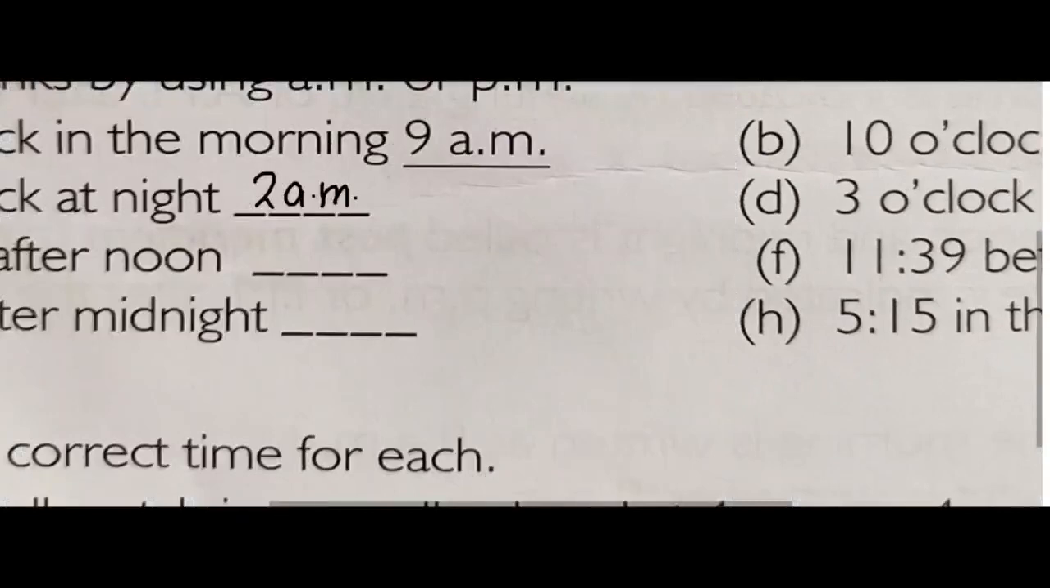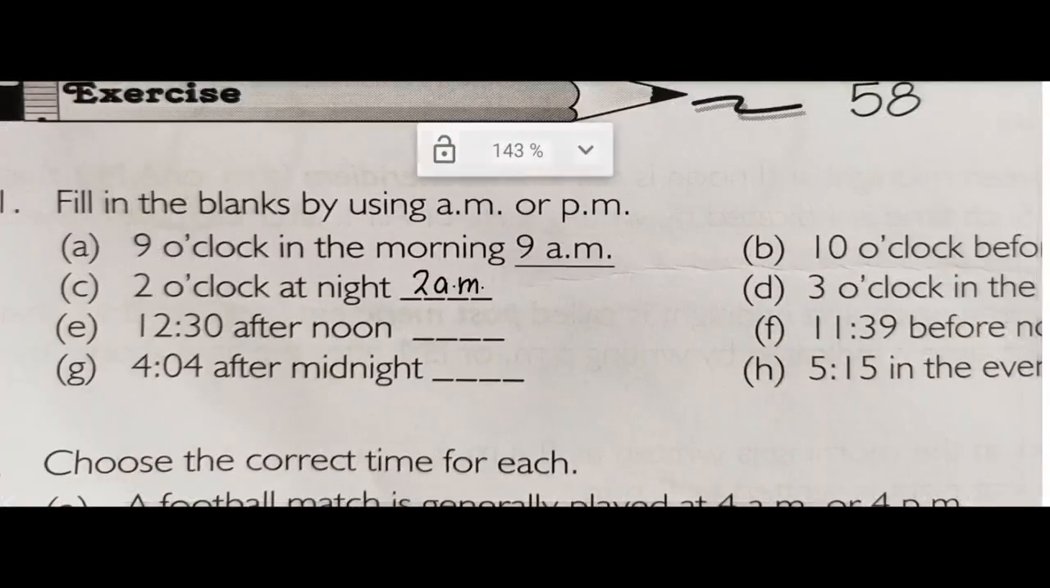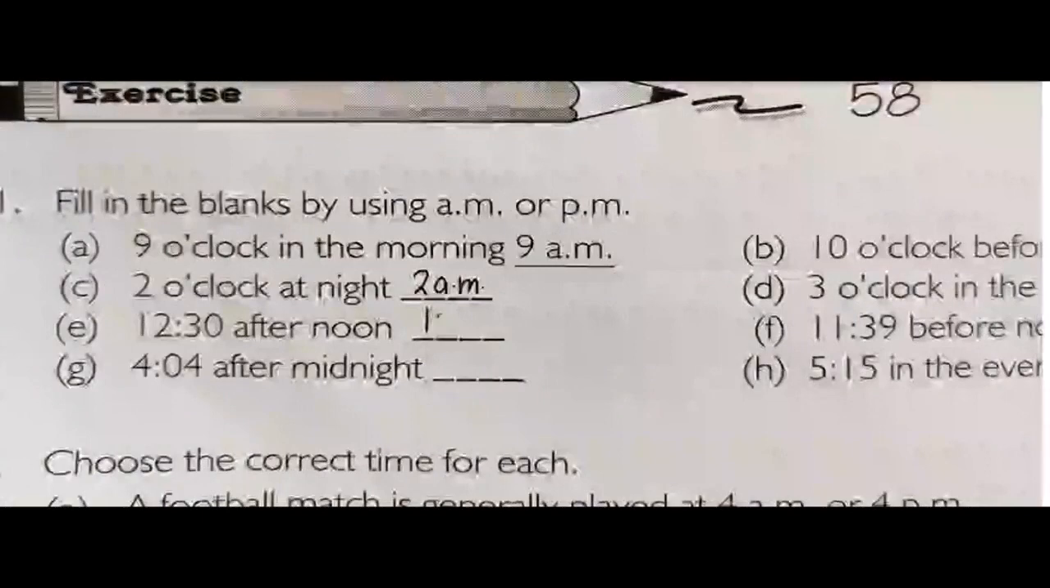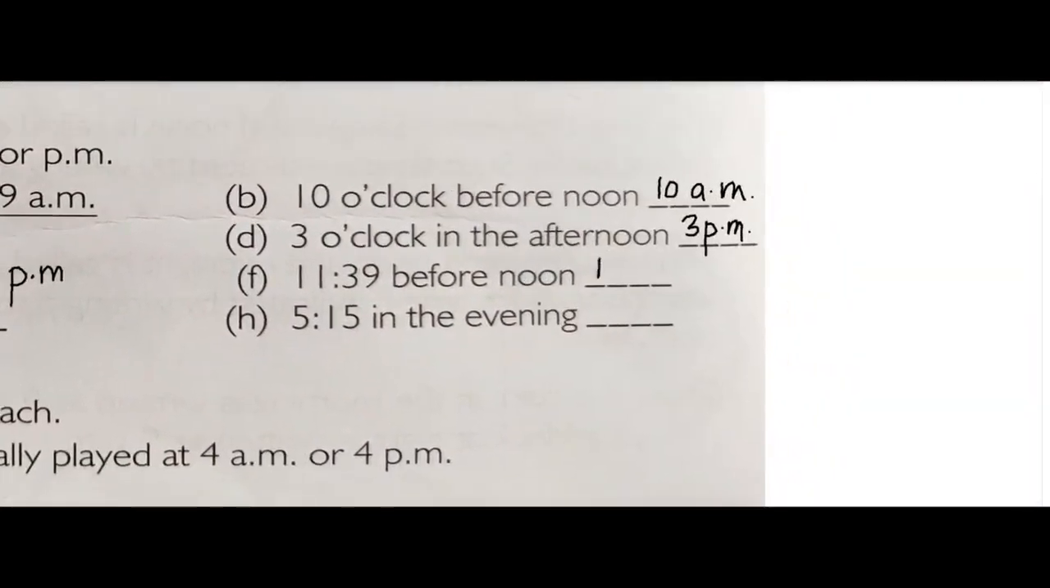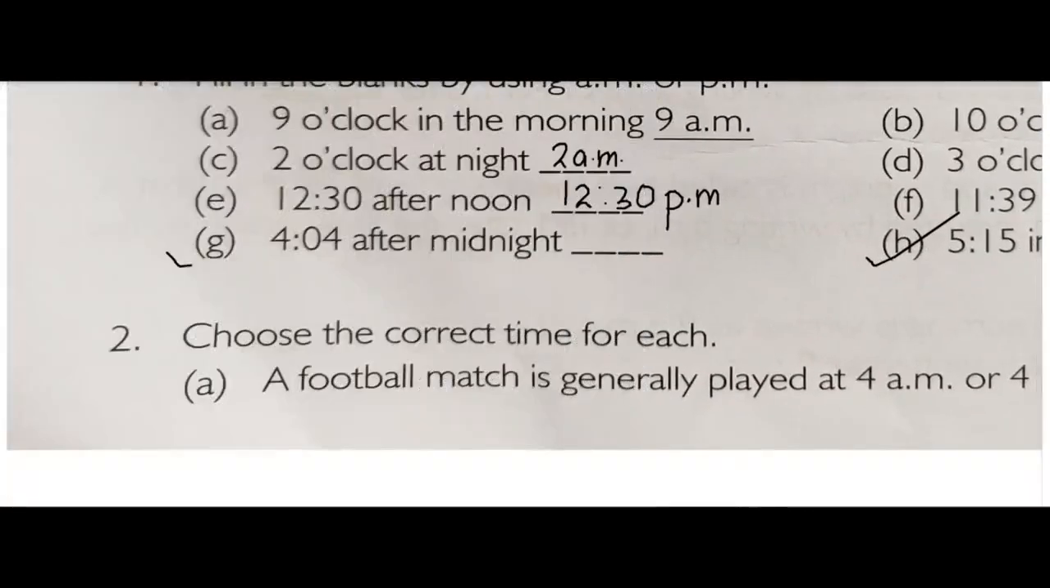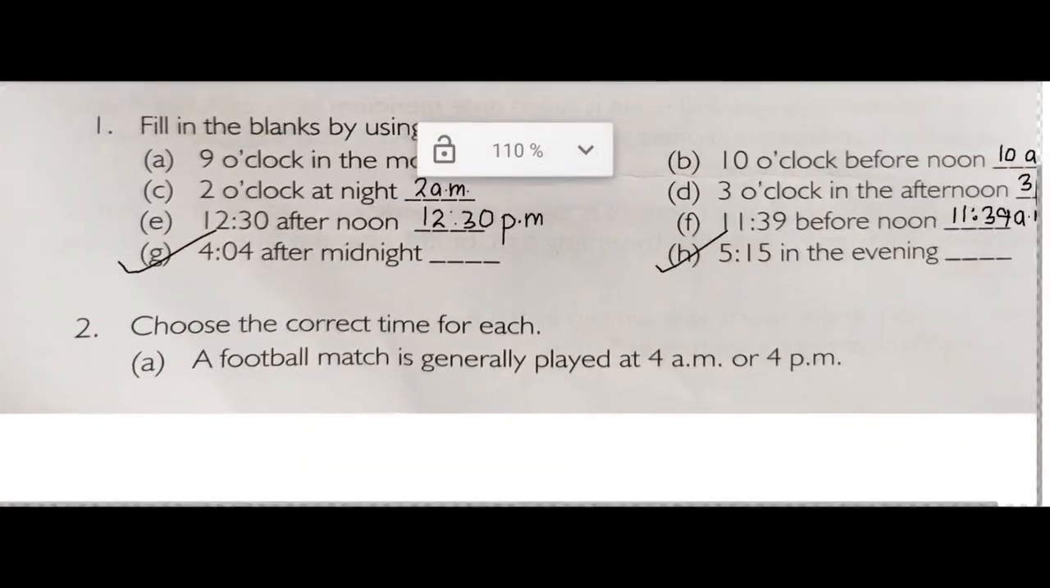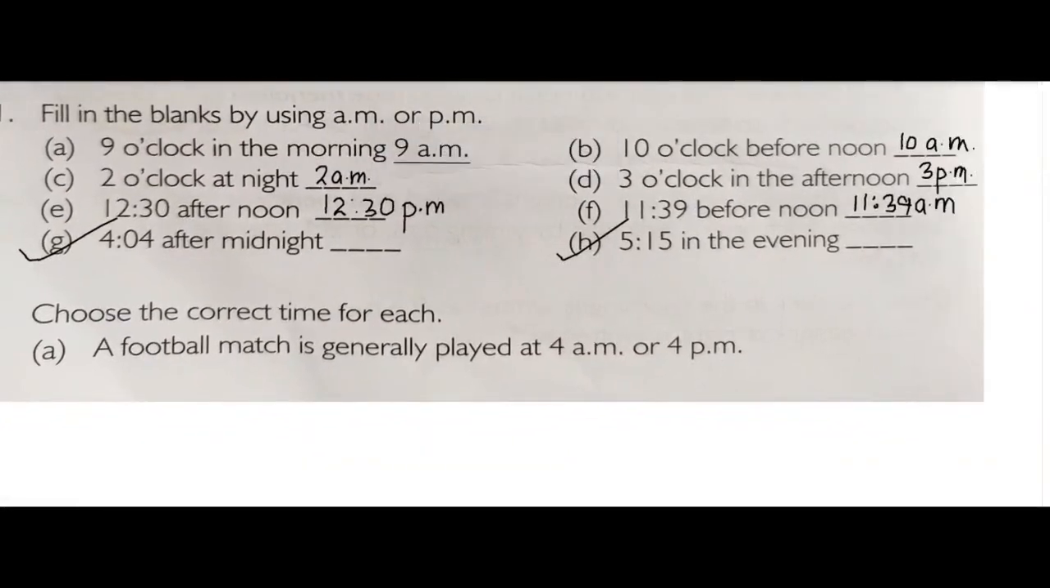Next, children, 12:30 afternoon. After 12 in the afternoon, we know that we will write PM. So for 12:30, what will you write? PM. Okay, 11:39 before noon. That will be before noon, so PM hasn't started. We will write AM only, 11:39 AM. Children, in the same manner you will do H and G. Next, 4 after midnight. Children, choose the correct time for each.